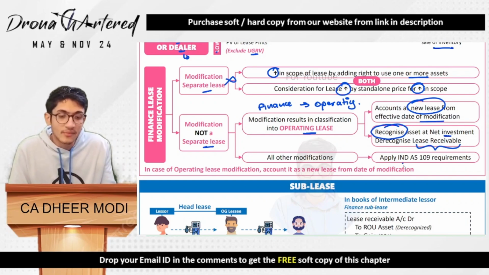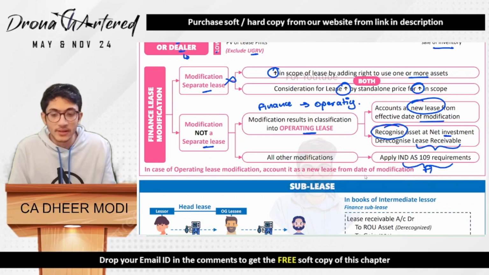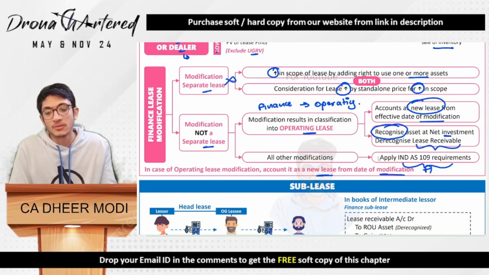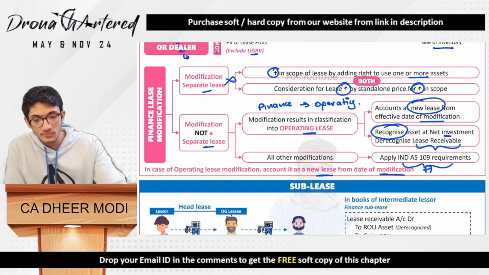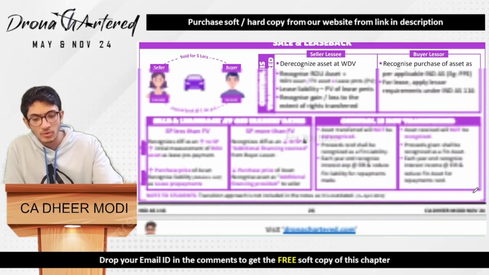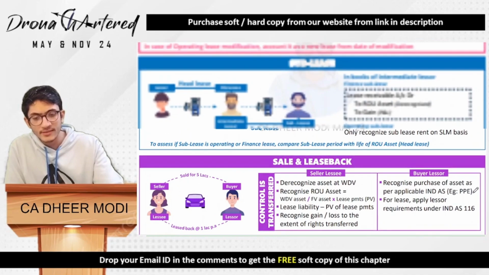And for any other modification you will apply IND AS 109, that is your financial instruments. So in case of an operating lease modification, account for it as a new lease from the date of modification, right? Okay, now understanding what is a sublease. So we've covered a major part of our chapter. I don't think there should be a lot left after this. So only these two topics are left.